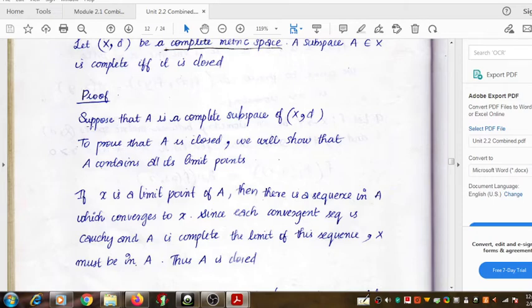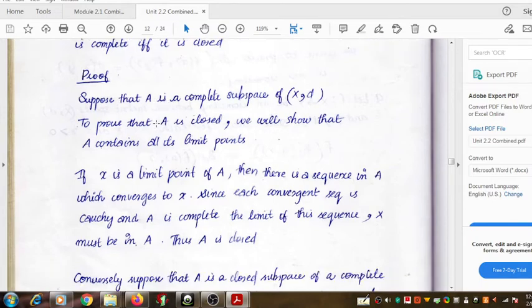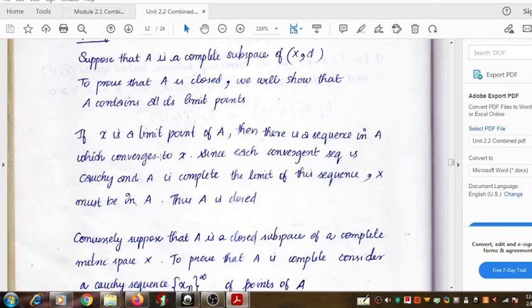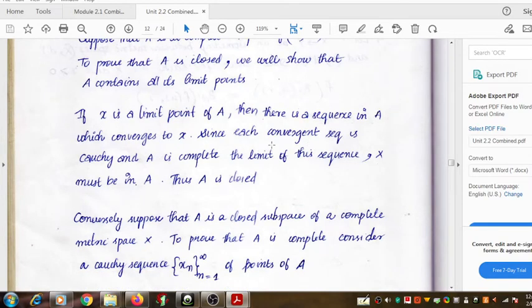is complete. In the beginning we started by assuming that A is a subset, and also a complete subspace. Since A is a complete subspace, it's a Cauchy sequence, and it also converges to x in X. Moreover, since A itself, as a subspace, is a complete